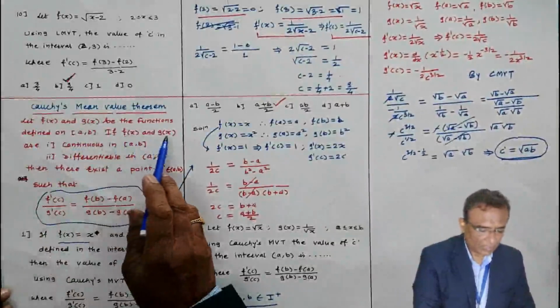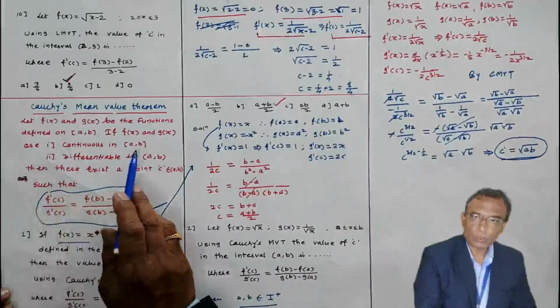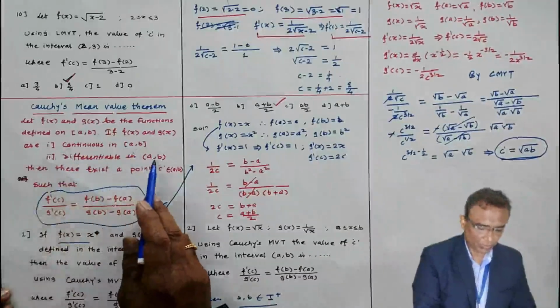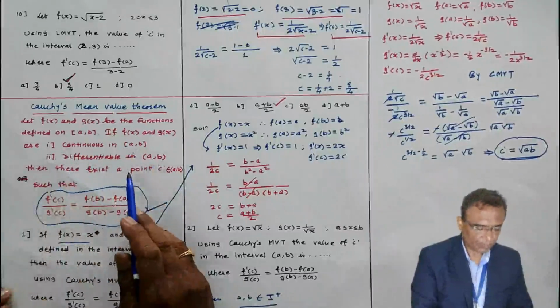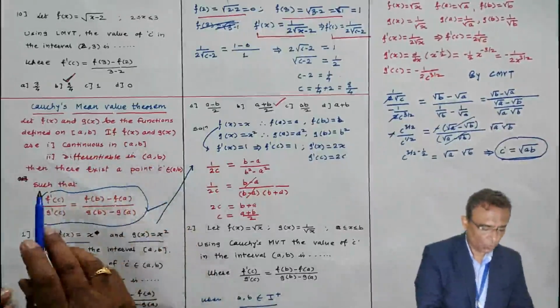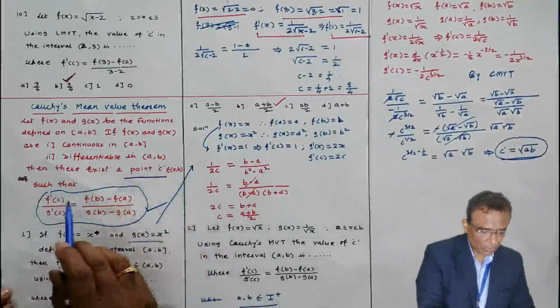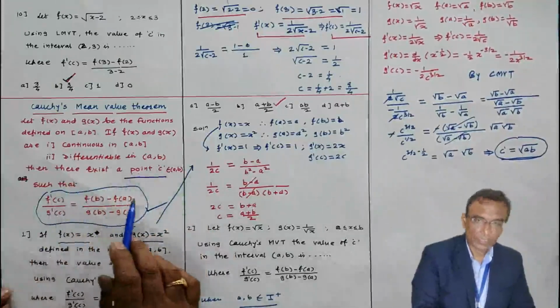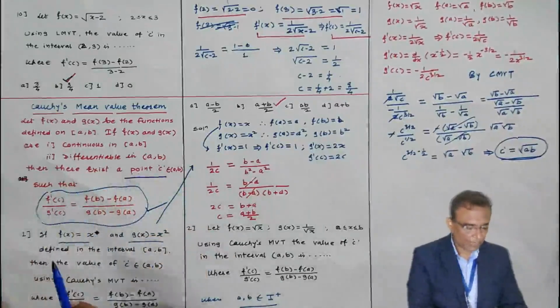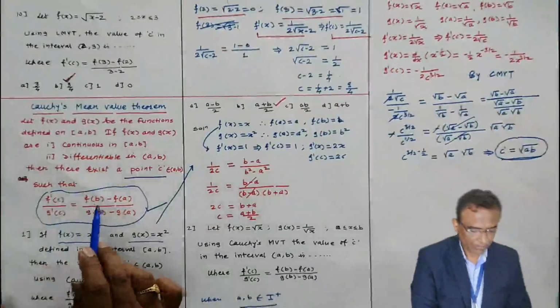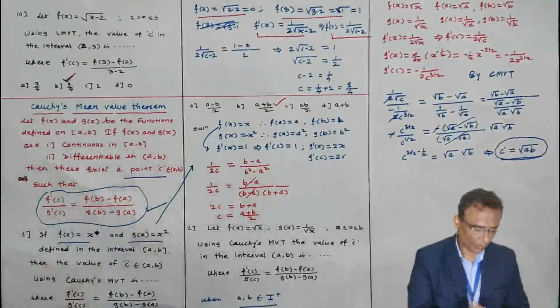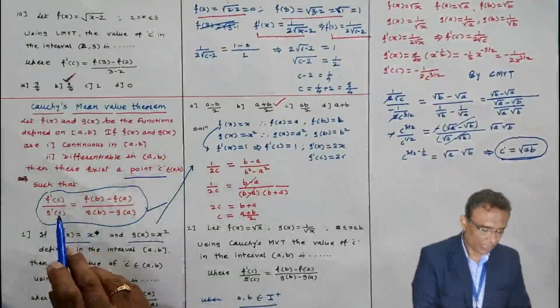If f(x) and g(x) are continuous in the closed interval and differentiable in the open interval, as in Lagrange's mean value theorem and Rolle's theorem, then there exists a point c in the open interval (a, b) such that f'(c) by g'(c) equals (f(b) minus f(a)) by (g(b) minus g(a)). These are the derivatives at x equal to c.